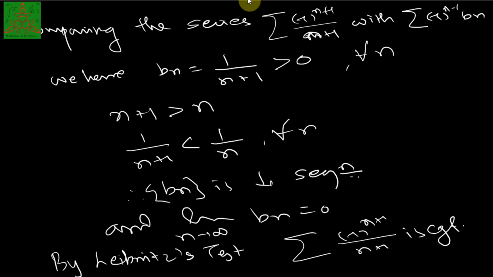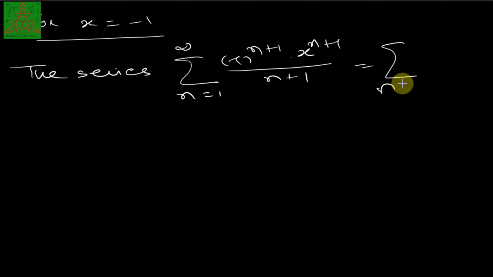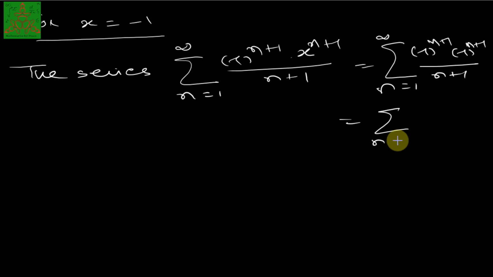Let me check what will happen for x equal to -1. For x equal to -1, (-1)^(n+1) into x^(n+1)/(n+1) is equal to summation n running from 1 to infinity. So we will have (-1)^(n+1) into (-1)^(n+1)/(n+1), which gives me summation of n running from 1 to infinity of 1 upon n plus 1.